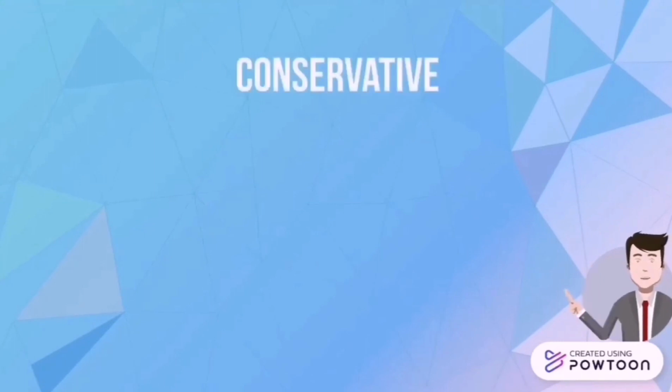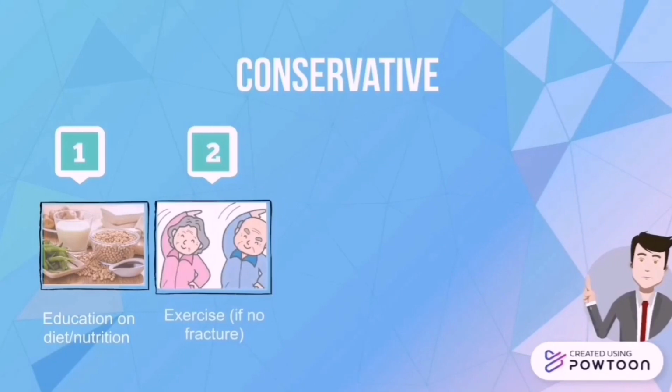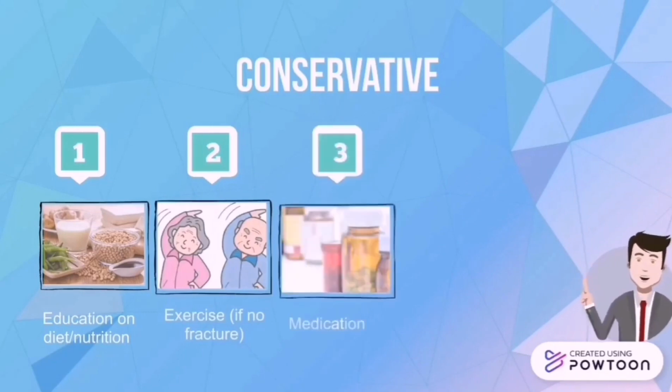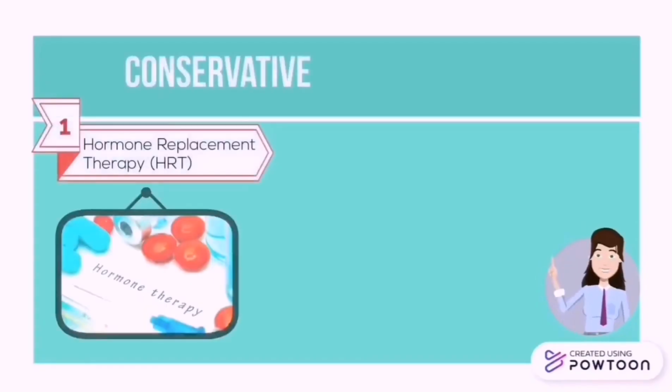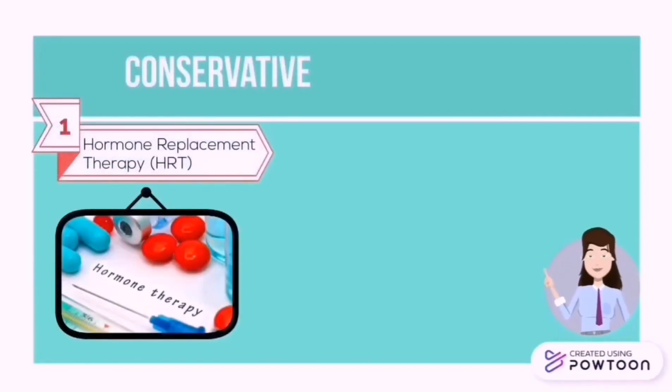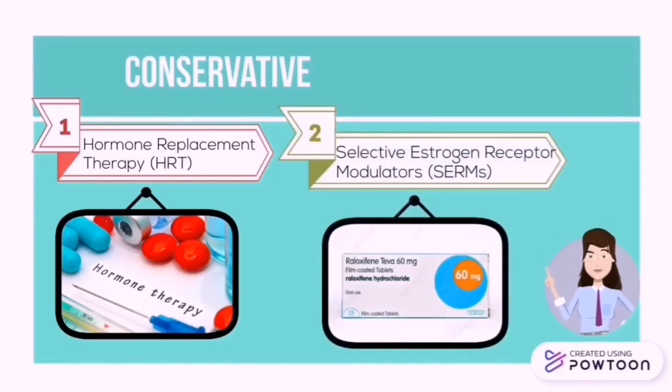The conservative management may include education on diet or nutrition, exercise if no fracture to help maintain bone density and reduce the risk of falls, medication to slow bone loss and prevent fractures, and treatment for vertebral fractures. Hormone replacement therapy is beneficial in the prevention and treatment of postmenopausal osteoporosis, while selective estrogen receptor modulators improve and preserve bone density at both the spine and hip.